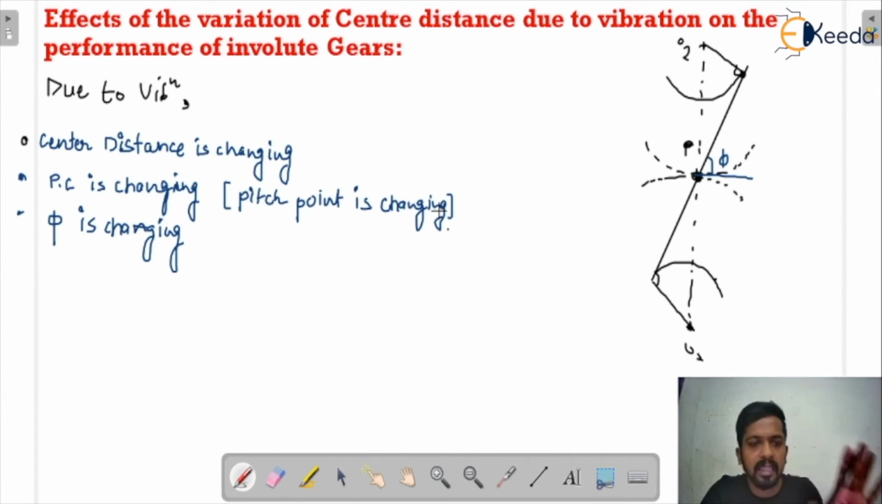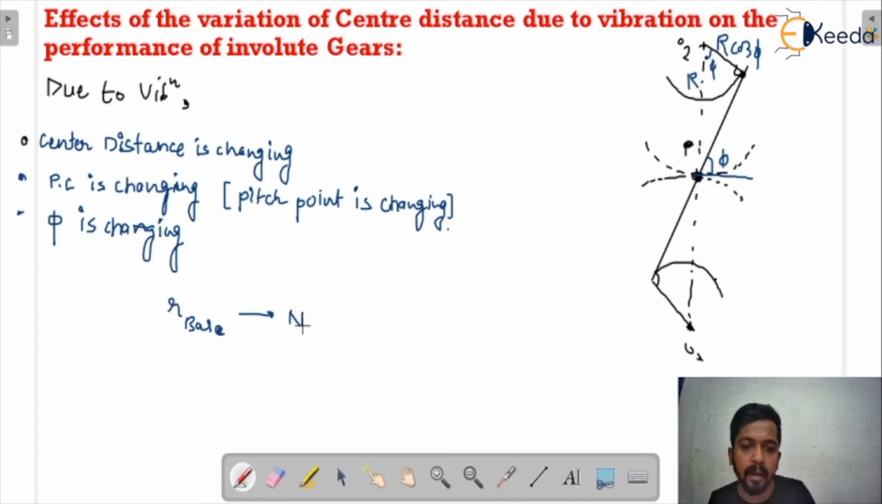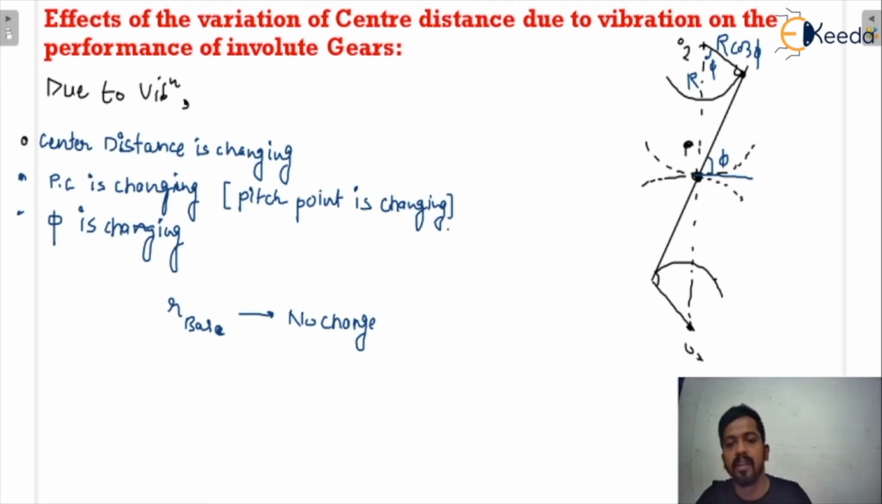But although these things are going to change, there is no change in the base circle radius. If this is the r, this would be r cos phi. This is phi, r cos phi. This base circle radius will not change due to vibration. So I'm just writing here that in the base circle radius there is no change.